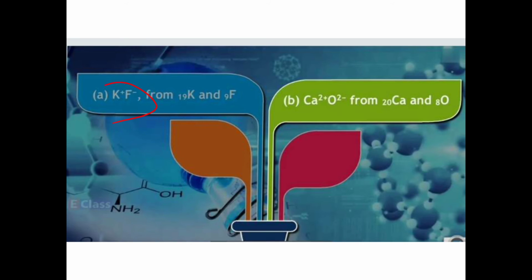See, K plus F minus, and here you will have Ca2 plus O2 minus. So you can understand, one took two electrons and the other gave two electrons. The one who is giving has become the positively charged cation, and the one who is accepting is the negatively charged anion. So this is how the formation of any ionic compound takes place. Is this part clear?